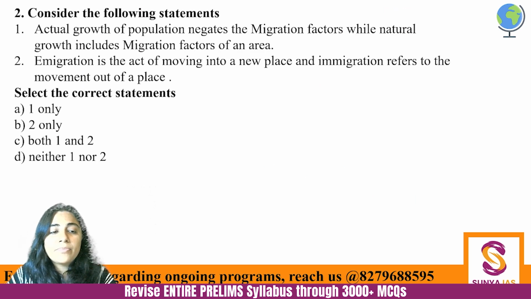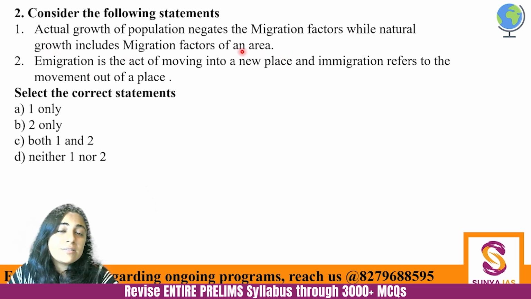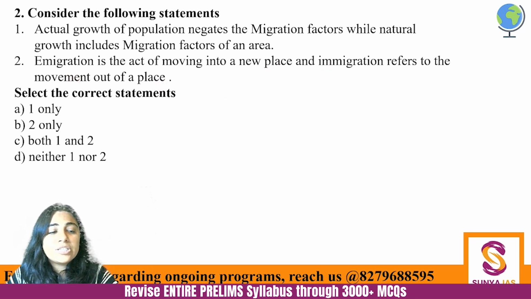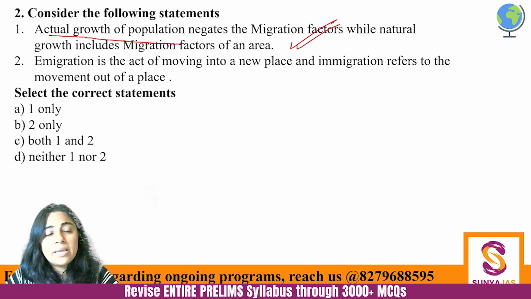These three concepts. Next. Consider the following statements. Actual growth of population negates the migration factors, while natural growth includes migration factors of an area. Emigration is the act of moving into a new place, and immigration refers to movement out of a place. So this is a basic question, there's not much to explain. The natural growth rate, I've already told you, does not factor in the migration. The actual growth of population, which factors in migration, is actually with the same name, actual growth of population. So this one is incorrect.